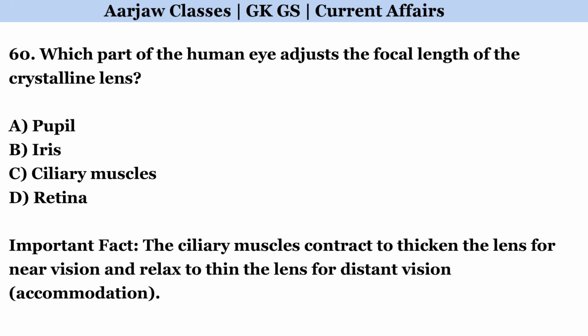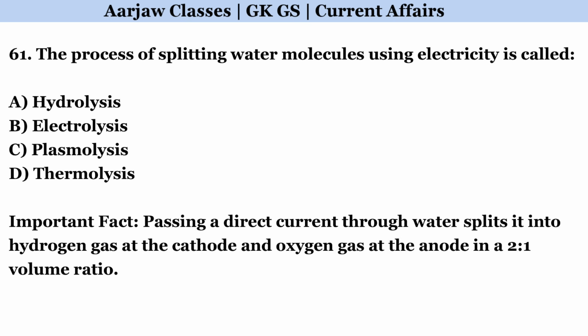Which part of the human eye adjusts the focal length of the crystalline lens? Correct option is C. Ciliary muscles. The process of splitting water molecules using electricity is called. Correct option is B. Electrolysis.